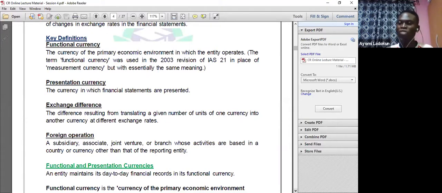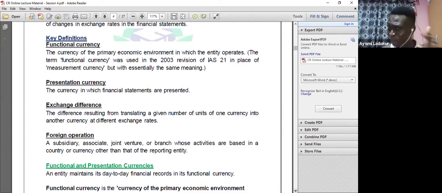If my company operates in the UK, it is assumed that my functional currency is the UK pound. If my company operates in Germany, the currency of the primary economic environment in Germany is the euro. So that is functional currency.